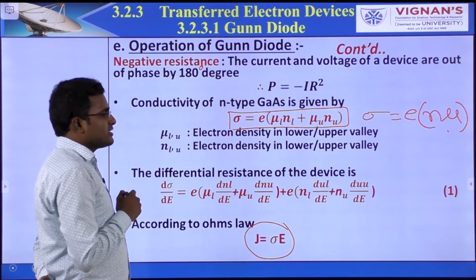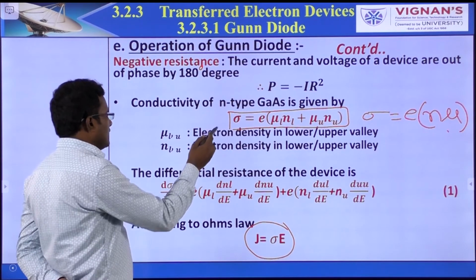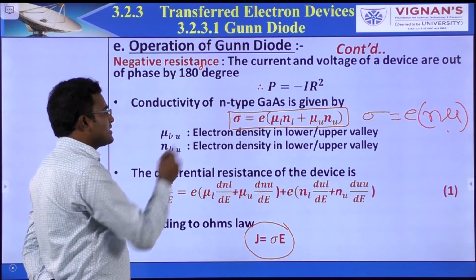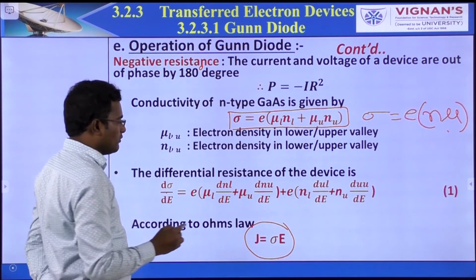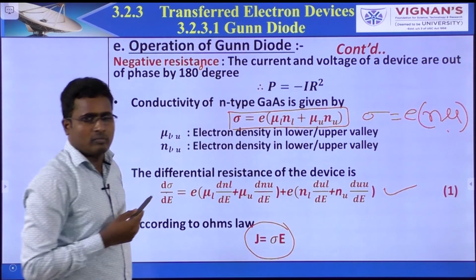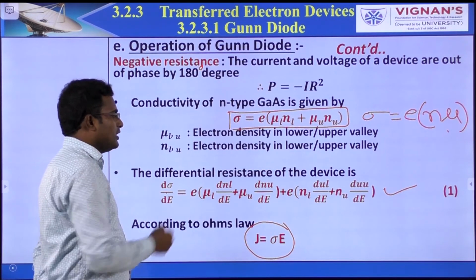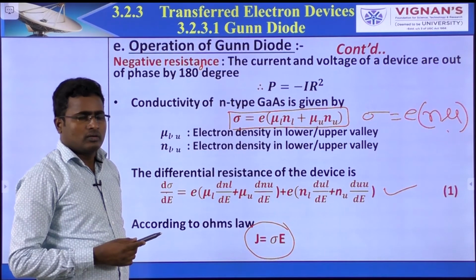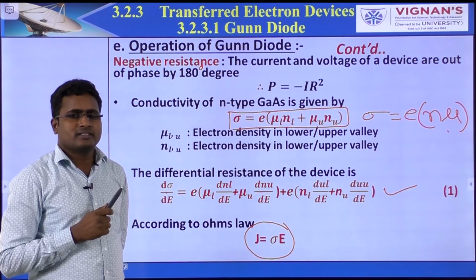We are finding the differential resistance of the device. For that we need d sigma by dE, so just differentiate this equation. Apply the UV formula, differentiation of UV, and you will get equation number 1. This term is required for finding the differential resistance.